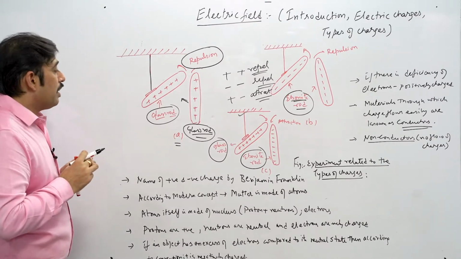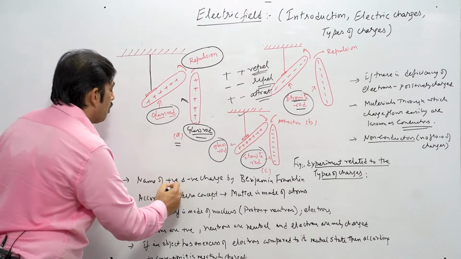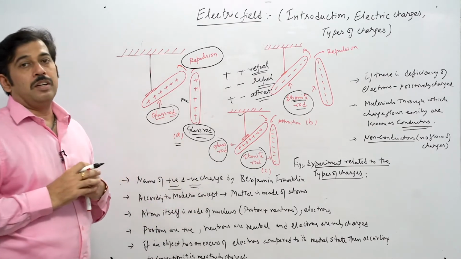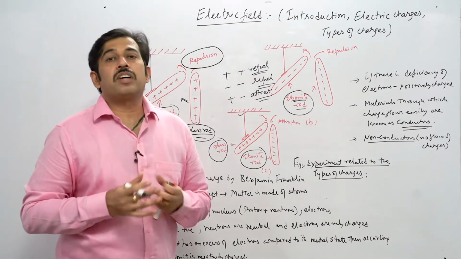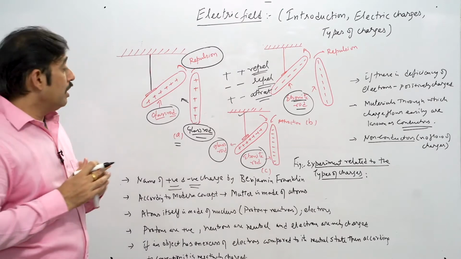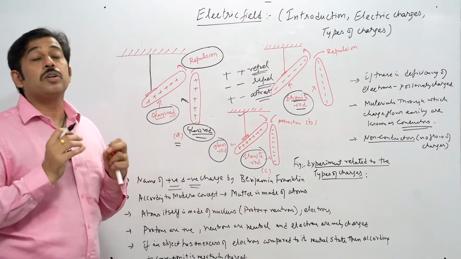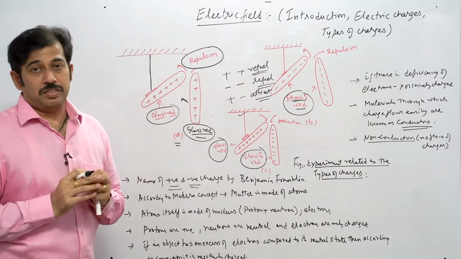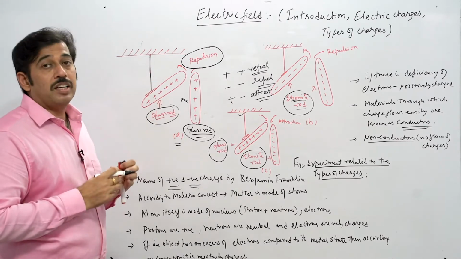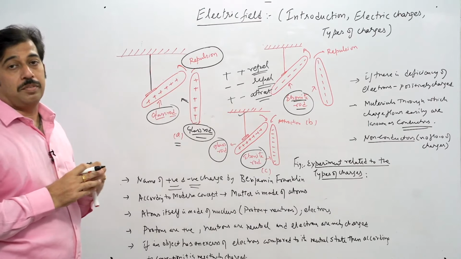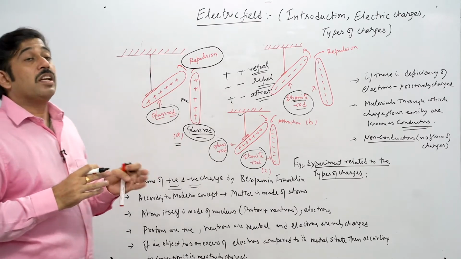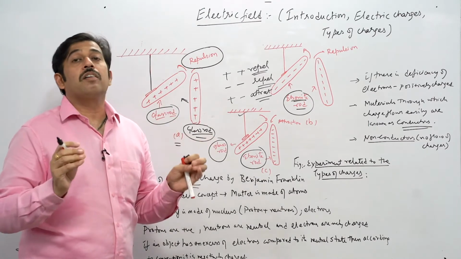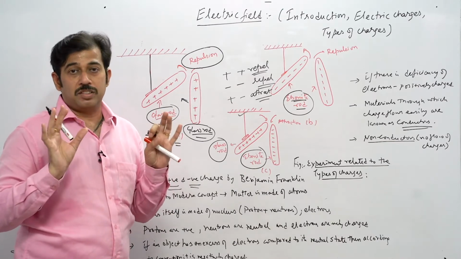The first point is how the terms positive and negative charge came into being. Who told you about the positive charge and negative charge? It was Benjamin Franklin, who introduced these terms for the first time. What are positive charges and what are negative charges? That is what we are always studying, these kinds of charges, positive and negative. And I have told you earlier also, there is no third kind of charge. Only two types of charges are there.